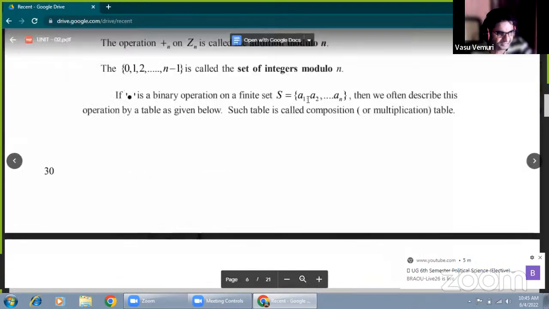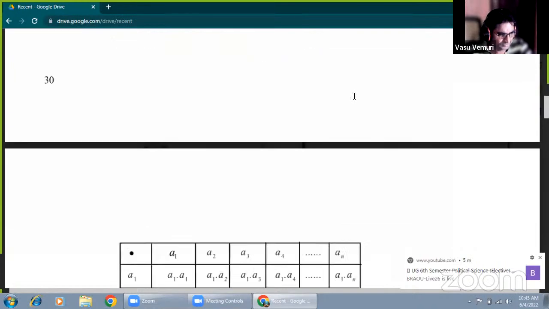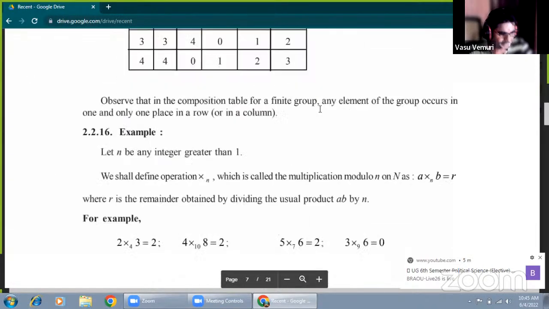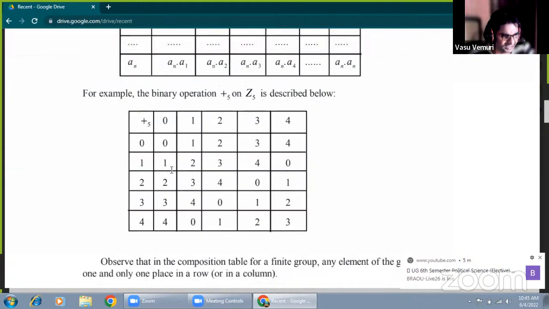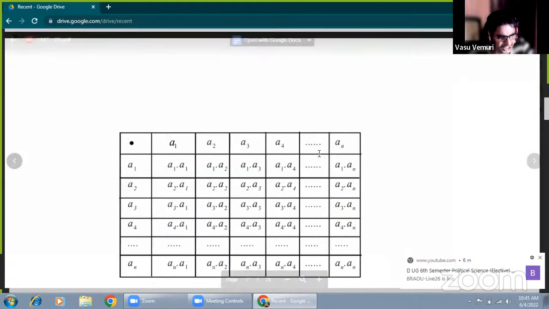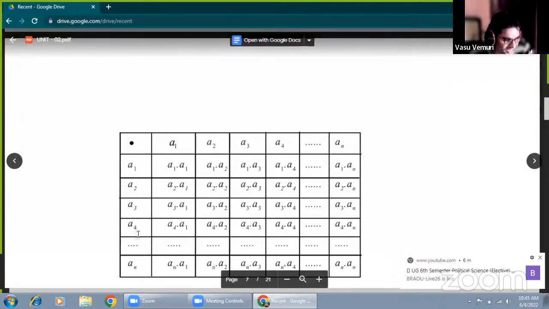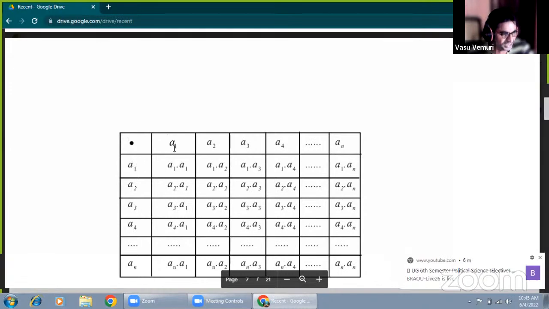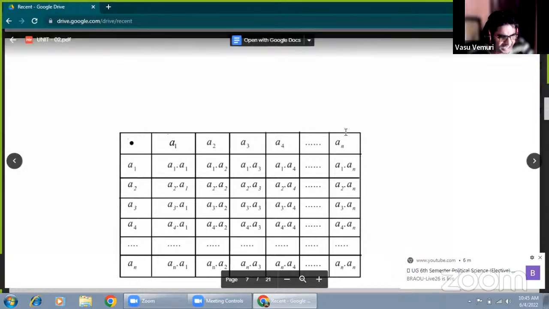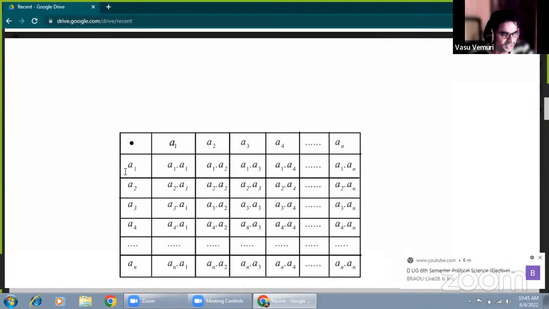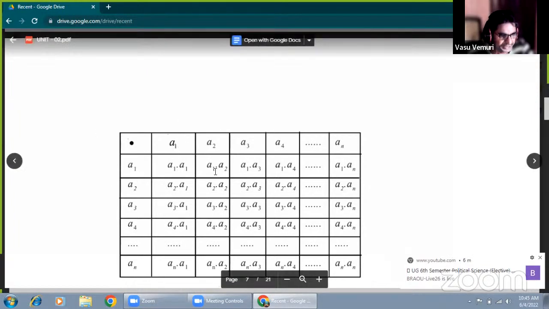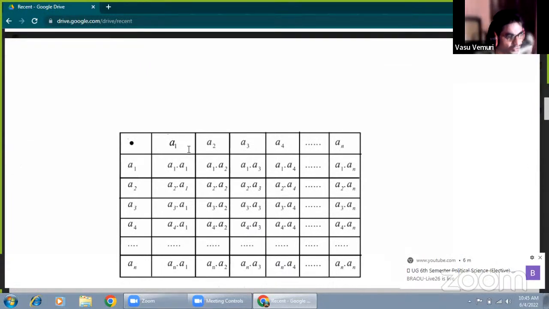Now, given the set consisting of a1, a2, and so on up to an, suppose we take these elements. Multiplication: a1, a2, a3, and so on up to an are the elements. The first row element a1 is combined with each and every column element: a1 into a1, a1 into a2, a1 into a3, a1 into a4, up to a1 into an. In the same manner, each and every element must coincide with the column element.